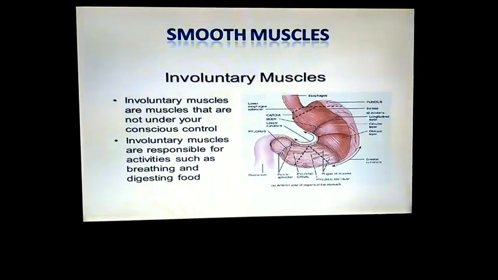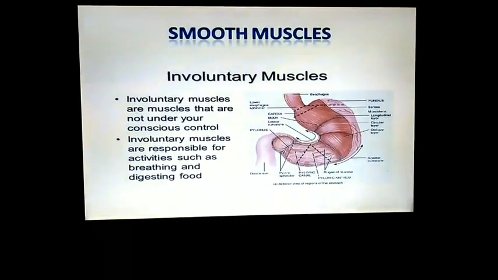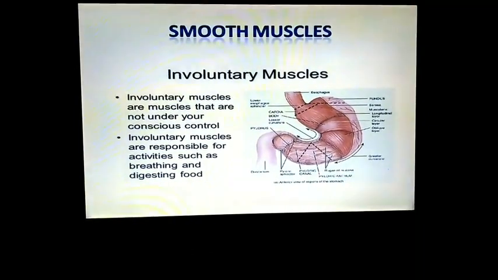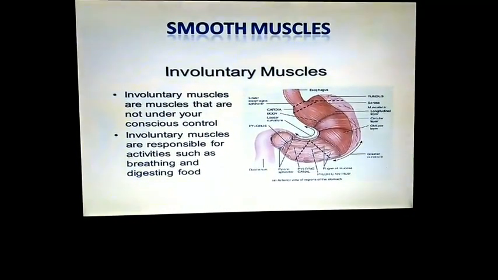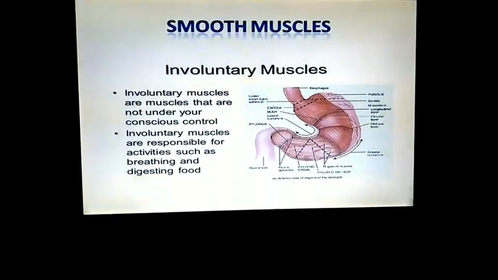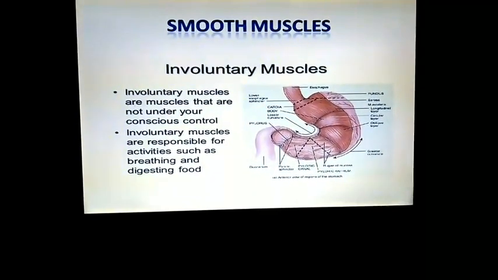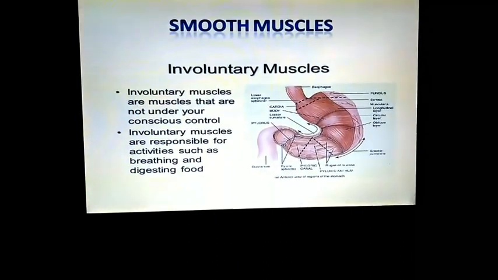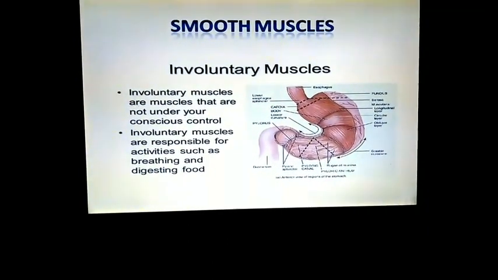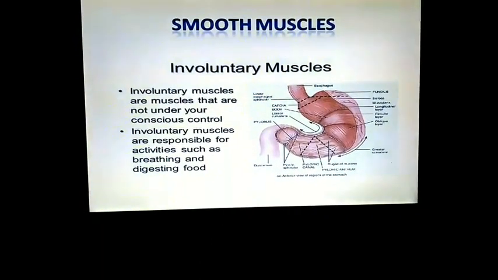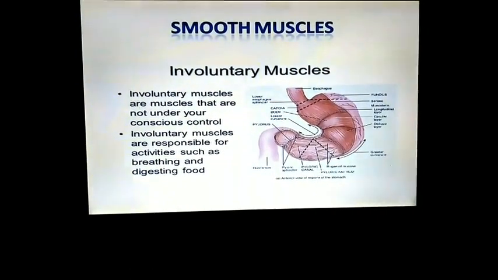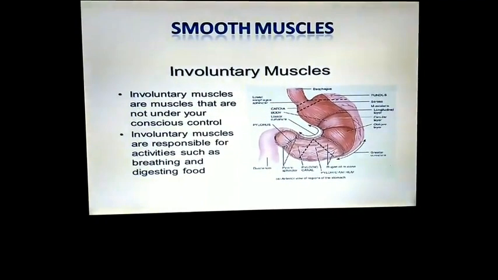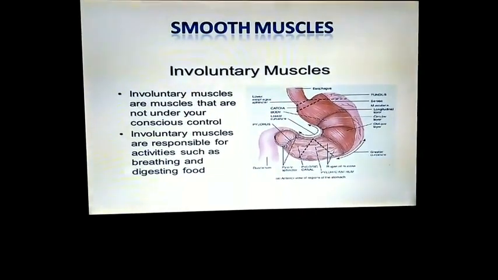Most of the internal organs are covered by the smooth muscles. They are called involuntary muscles because they are not controlled by our will. The digestion process and the pumping of blood are not controlled by our will. It works automatically. So these muscles are known as involuntary muscles.